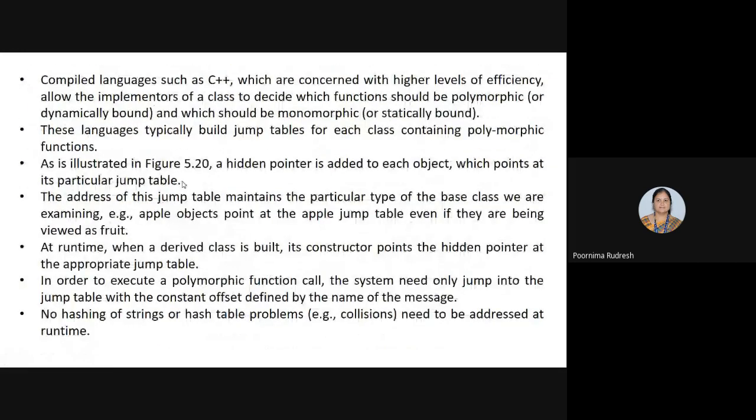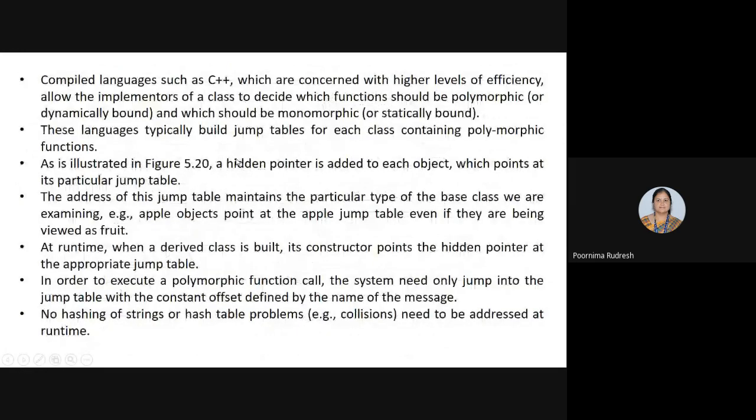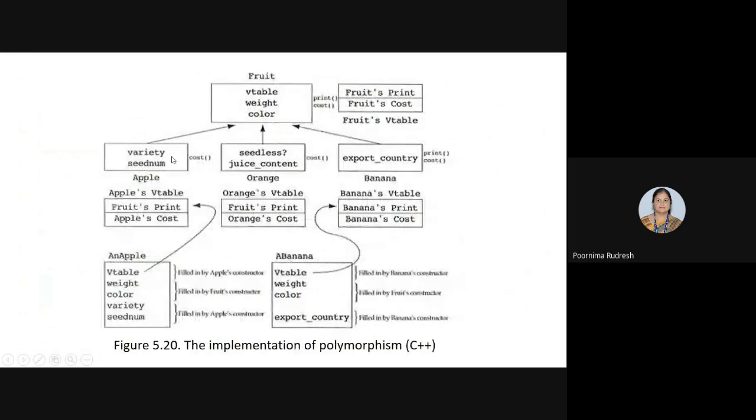See here, each jump table is constructed and the objects point to each of them. The address of the jump table maintains the particular type of the base class we are examining. That is, the apple objects point at the apple jump table even if they are being viewed as a fruit.